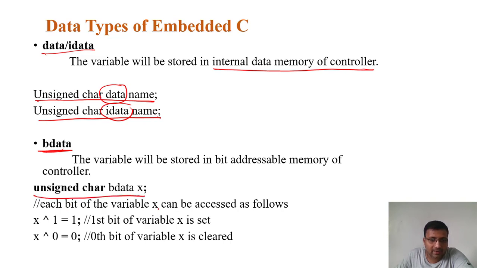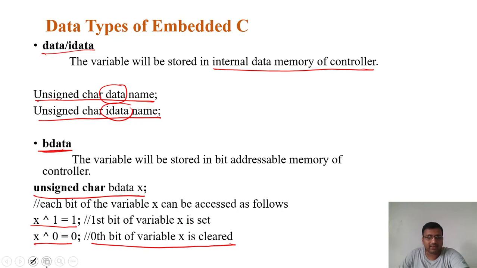Each bit of a variable x can be accessed as follows: x.1 is equal to 1, that is, the first bit of variable x is set. x.0 is equal to 0, the 0th bit of x will be cleared. So like this we need to do. x is the memory address. Bdata is used for bit-addressable memory.